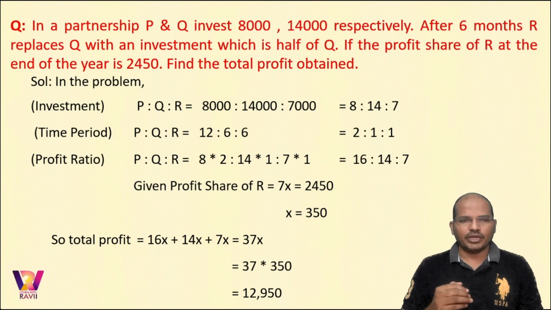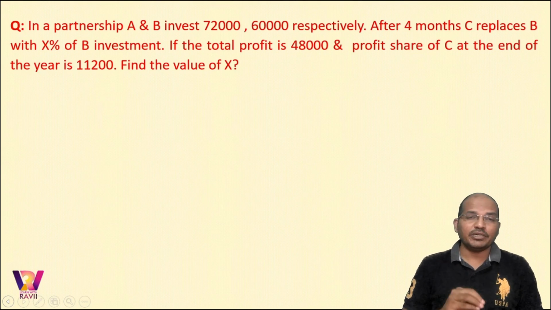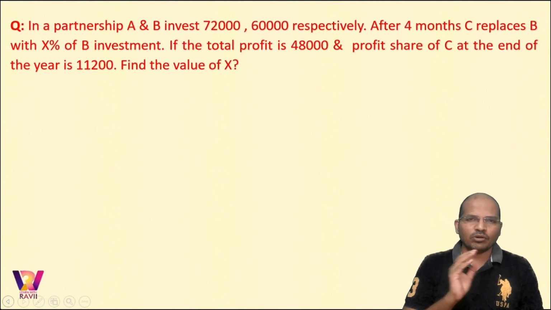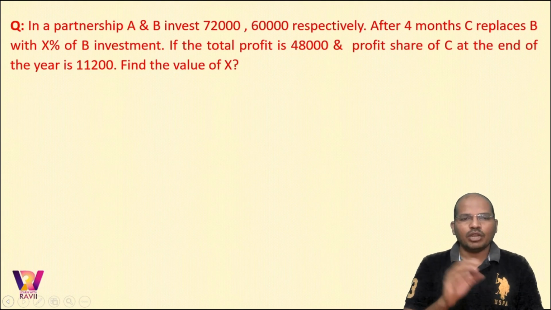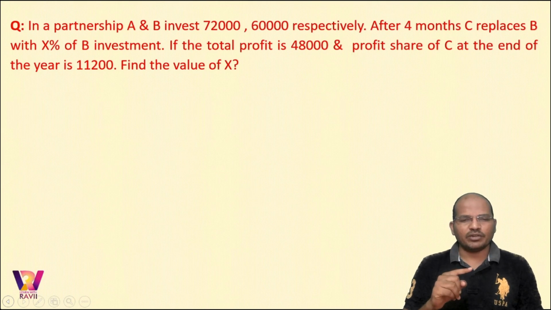Am I clear to you all? Okay. Now going forward. In a partnership, A and B invest 72,000, 60,000 respectively, and after 4 months, C replaces B with X% of B's investment. In the previous problem, it is clear that R will replace Q with investment half of Q. But in this question, he says C will replace B with X% of B's investment. So if the total profit is 48,000 and the profit share of C is given, find the value of X. Clear? Now see the question, read it one more time.